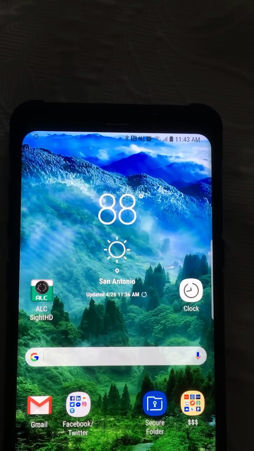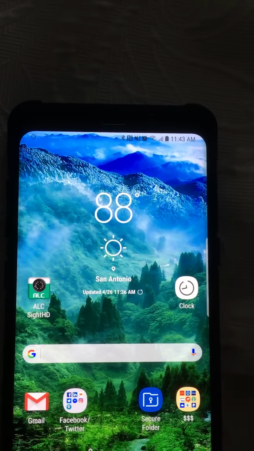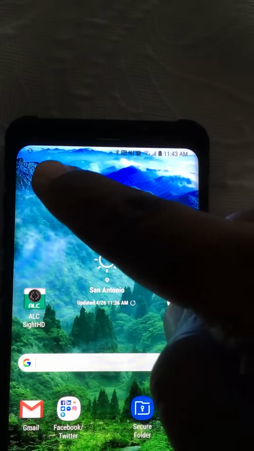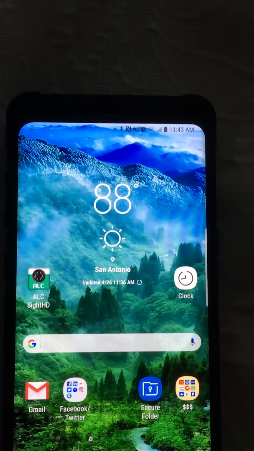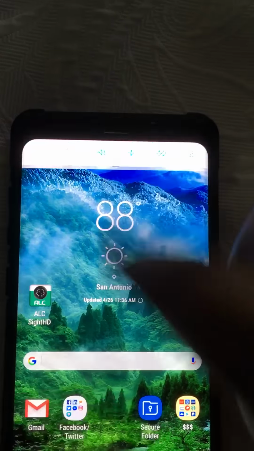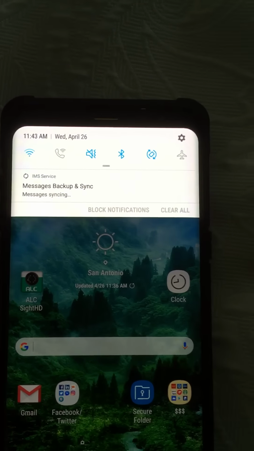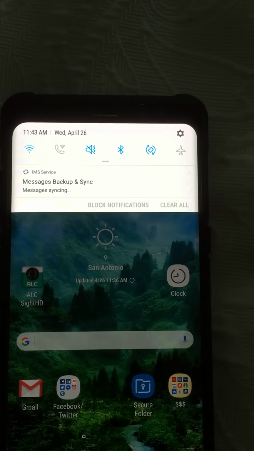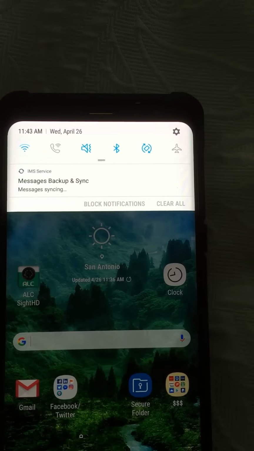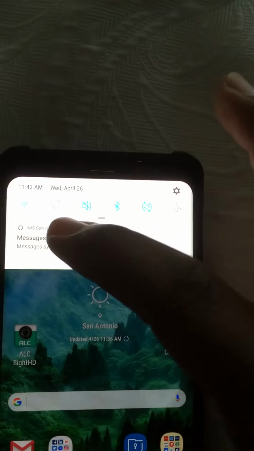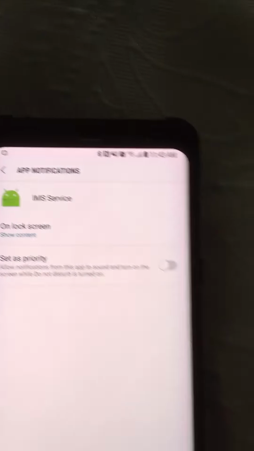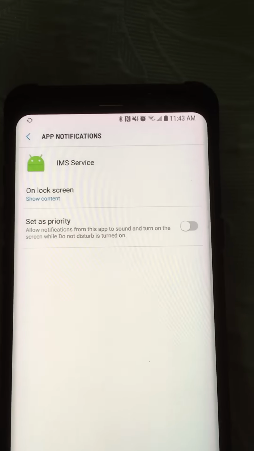On my Galaxy S8 Plus, I have this running. I don't know what that is. Every time I scroll down to look at it, it says message, backup, and sync. Now, I don't have a backup message running, and when I click on it, it shows me this.